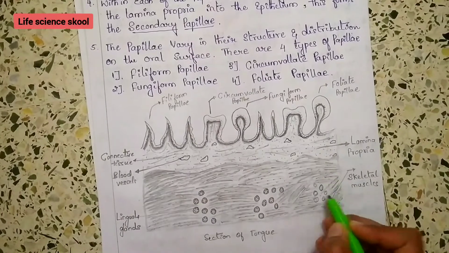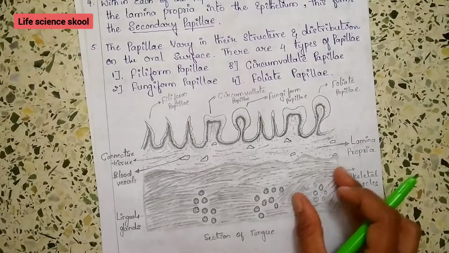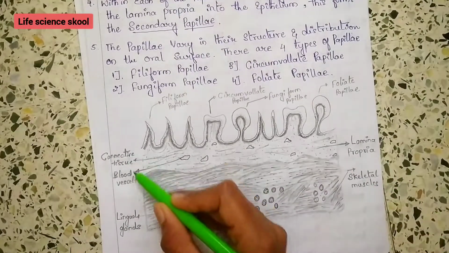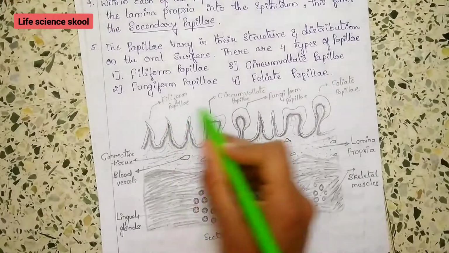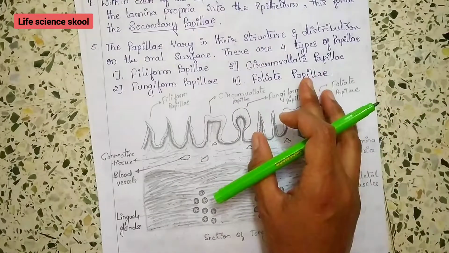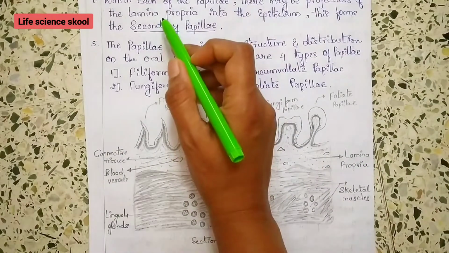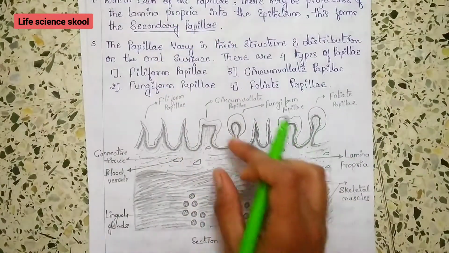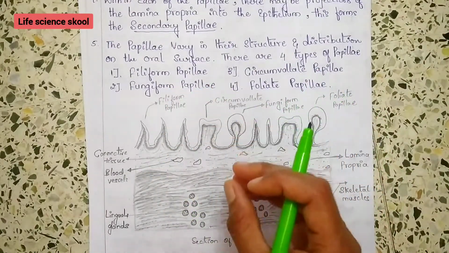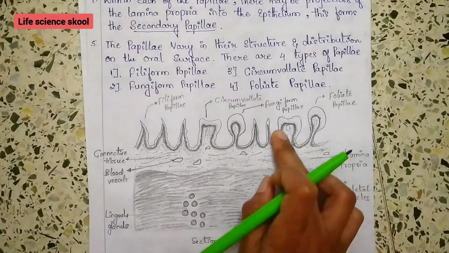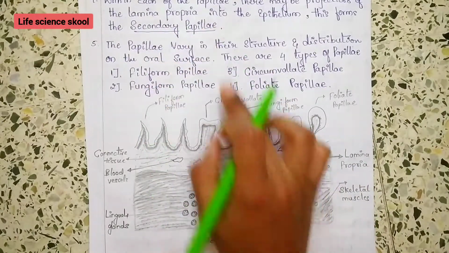These are the skeletal muscles, which are spread longitudinally, vertically and transversely. This forms the connective tissue, and these are the blood vessels and these are lingual glands. Within each of these papillae, which act as primary papillae, there may be projections of the lamina propria into the epithelium. This actually forms the secondary papillae.